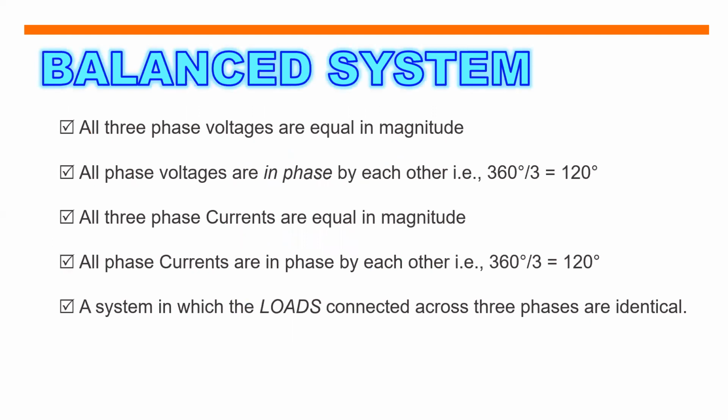When we say balanced system, all three phase voltages are equal in magnitude. All phase voltages are in phase by each other. That is 360 degrees divided by 3 is equal to 120 degrees. All three phase currents are equal in magnitude. All phase currents are in phase by each other, meaning they are separated by 120 degrees equally. A system in which the loads connected across three phases are identical. So yun ang ibig sabihin ng balance.